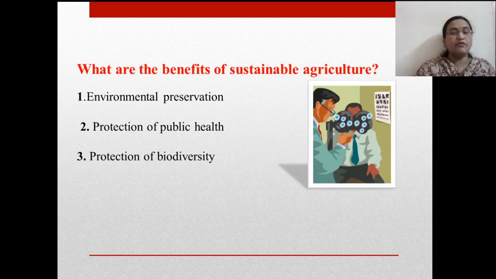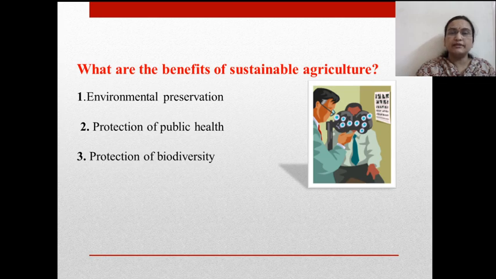Now, protection of biodiversity. Biodiversity is basically related with the variety of plants, trees, variety of birds and animals. So this type of variety in the living things should be protected because it helps to keep the balance in nature.